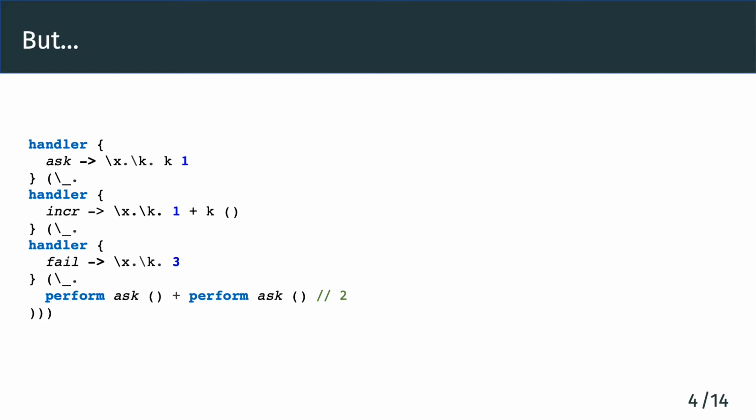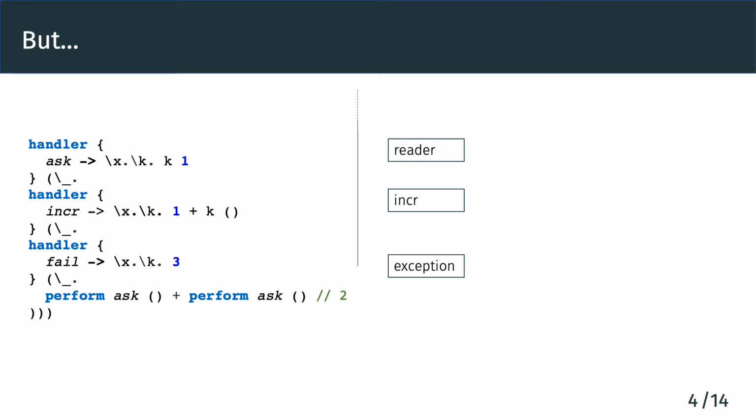Now, let's take a closer look at how this expression evaluates. We first evaluate the reader handler. Now we need to remember that we have a reader handler available in the evaluation context, since later we may need to use the handler to handle certain operations. In a similar way, we evaluate the inc handler and the exception handler. We then hit the first ask, but we don't know how to handle it.